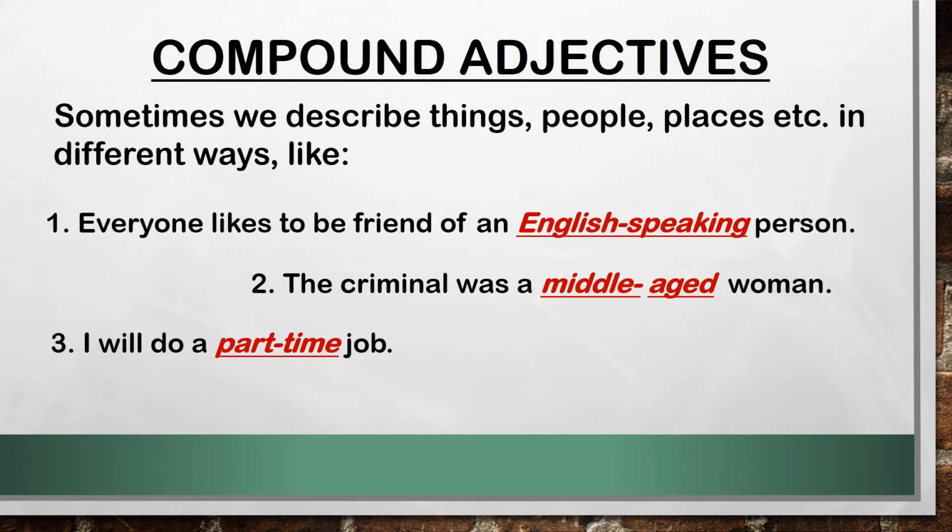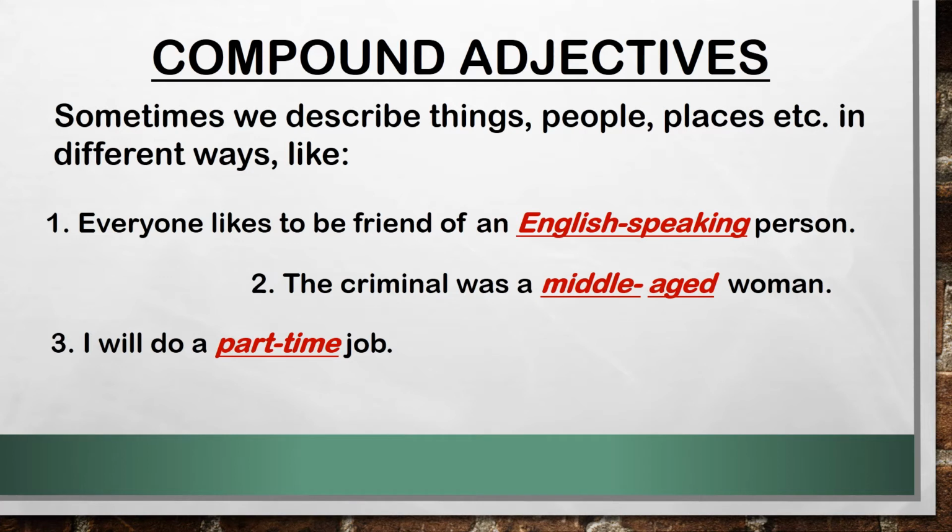There are many types of adjectives we use to describe nouns, like qualitative adjectives. When we tell about emotions and our opinion about a thing, about people or about places, such kind of words are called qualitative adjectives. They are used to describe the quality of a noun. Second type of adjective is quantitative adjective. When we describe a noun with its quantity, how much it is, then it is called quantitative adjective.